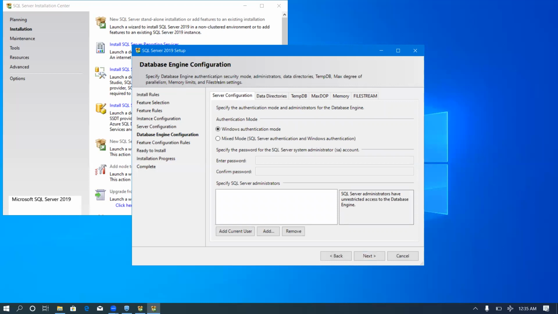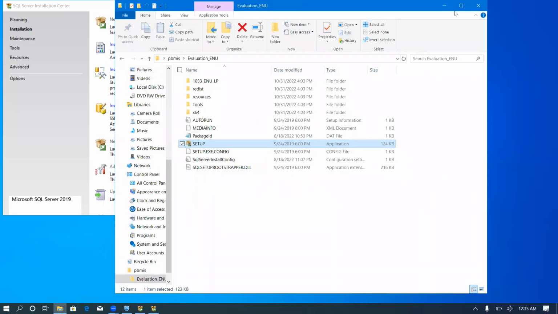At the Database Engine configuration page, change the authentication mode to mixed mode. Then type this password.